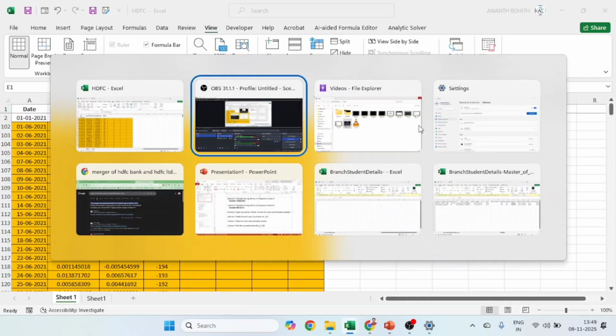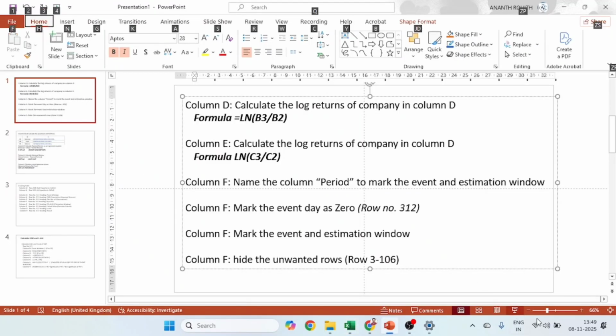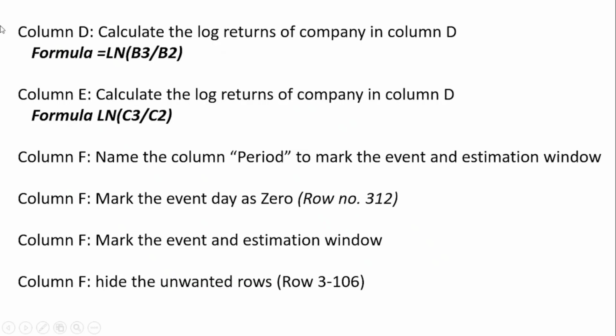I have prepared a few steps here, and I will go accordingly. I have mentioned here that in column D you have to calculate log returns. In column E you have to calculate log returns of the market, not the company. Next, column F, name the period that we have done. Mark the event as 0.